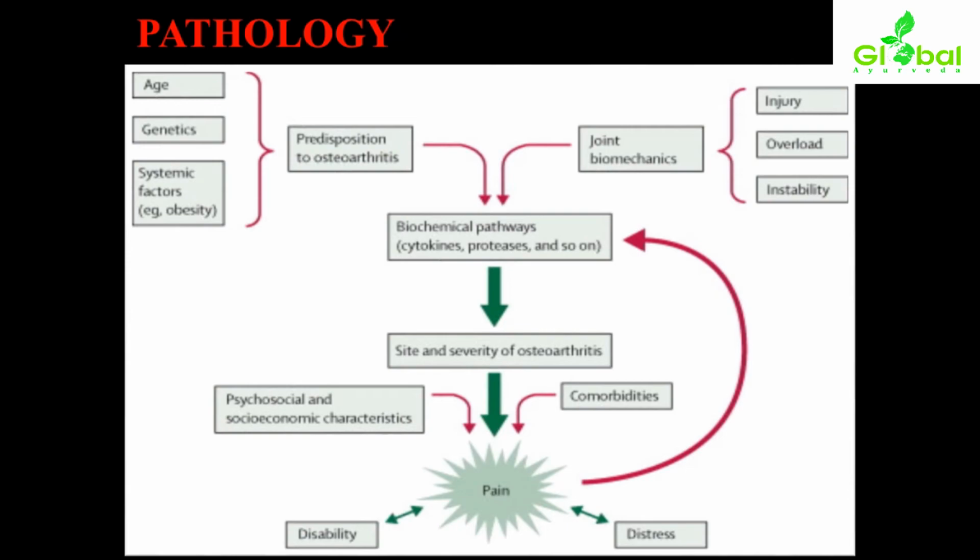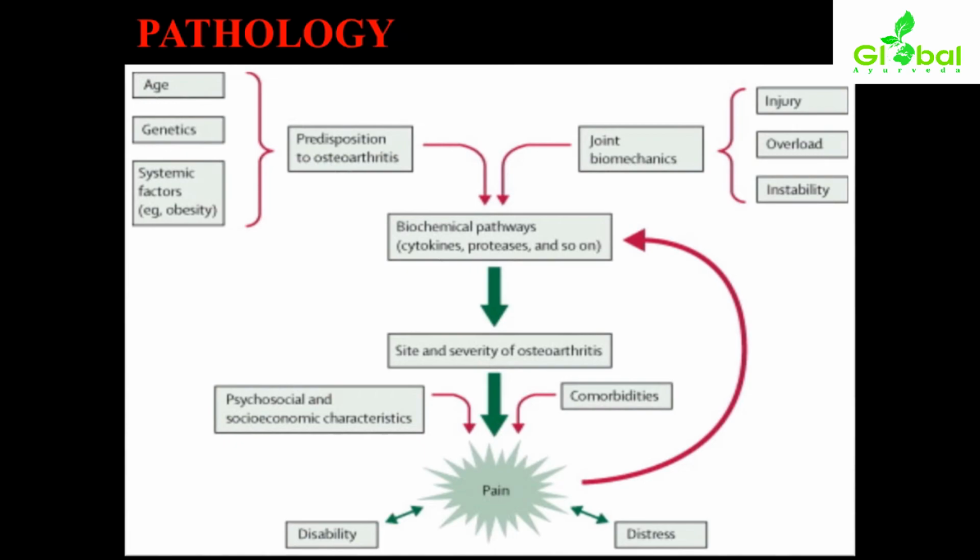This will interact with the biochemical pathways, meaning formation of cytokines, proteases and so on. It will determine the pattern, like the site, location and severity of the osteoarthritis condition. So all these predisposing factors along with the other causative factors will cause worsening of the condition of osteoarthritis.